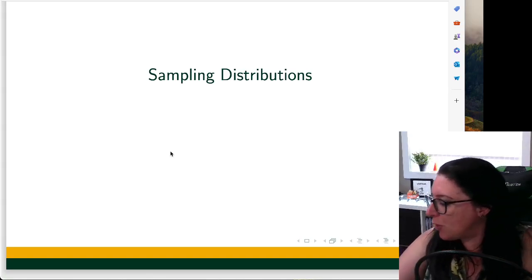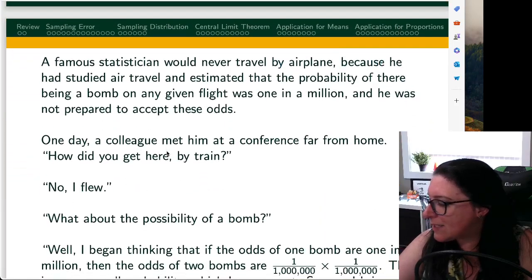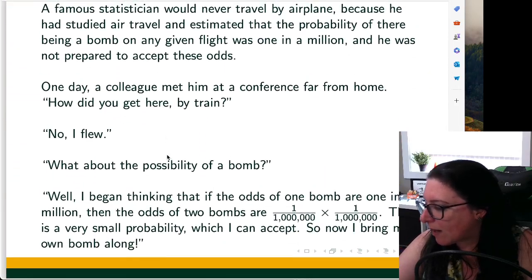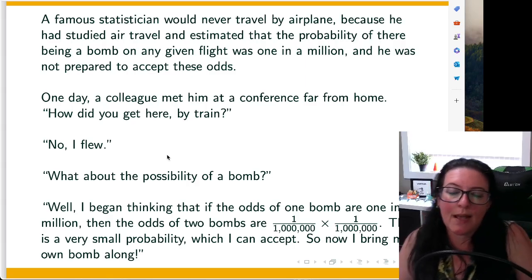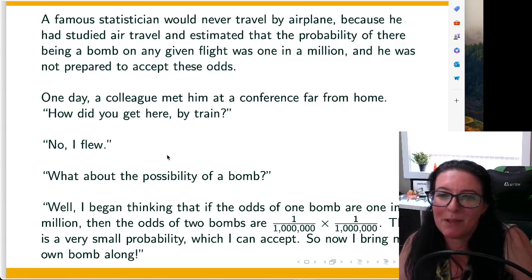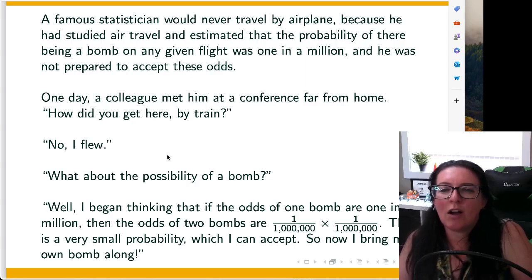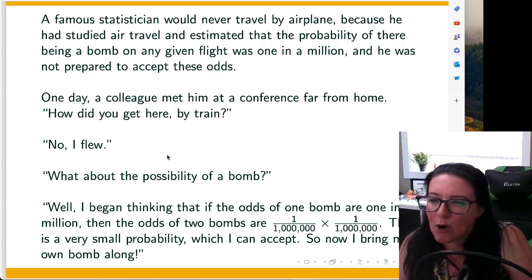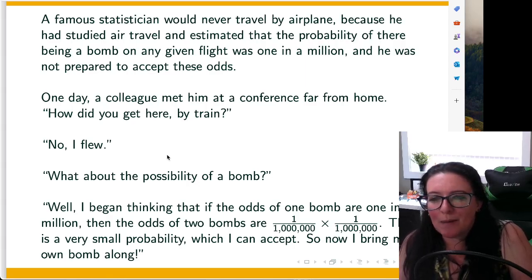But first, a joke. A famous statistician would never travel by air because he had studied air travel and estimated the probability of there being a bomb on any given flight was 1 in a million. And he wasn't prepared to accept those odds. One day, a colleague met him at a conference far from home and said, "How'd you get here? Did you come by train?" And he responded, "No, I flew." And his colleague said, "Well, what about the possibility of a bomb?"